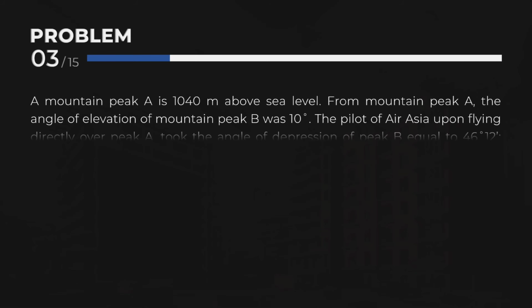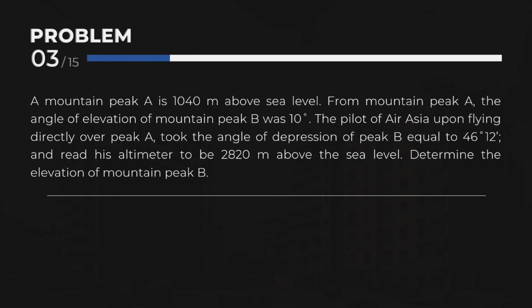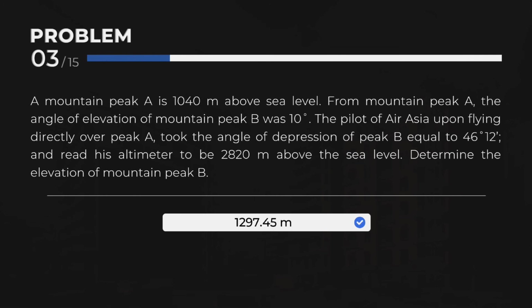Problem 3. A mountain peak A is 1,040 meters above sea level. From mountain peak A, the angle of elevation of mountain peak B was 10 degrees. The pilot of Air Asia, upon flying directly over peak A, took the angle of depression of peak B equal to 46 degrees 12 minutes and read his altimeter to be 2,820 meters above sea level. Determine the elevation of mountain peak B. 1,297.45 meters.